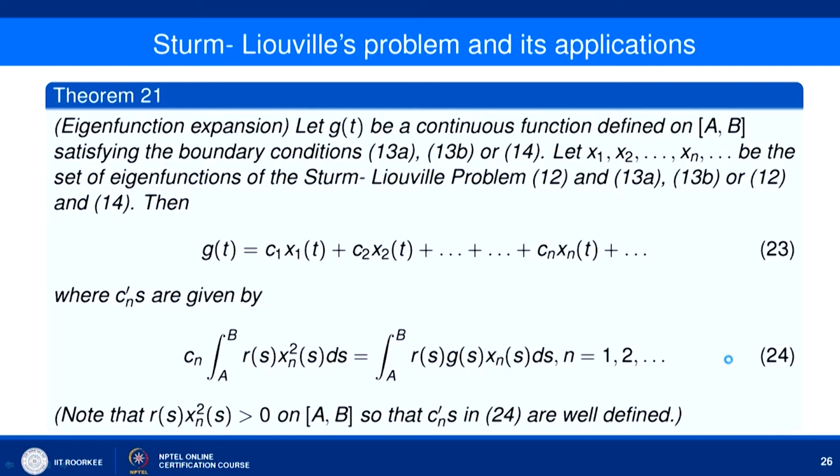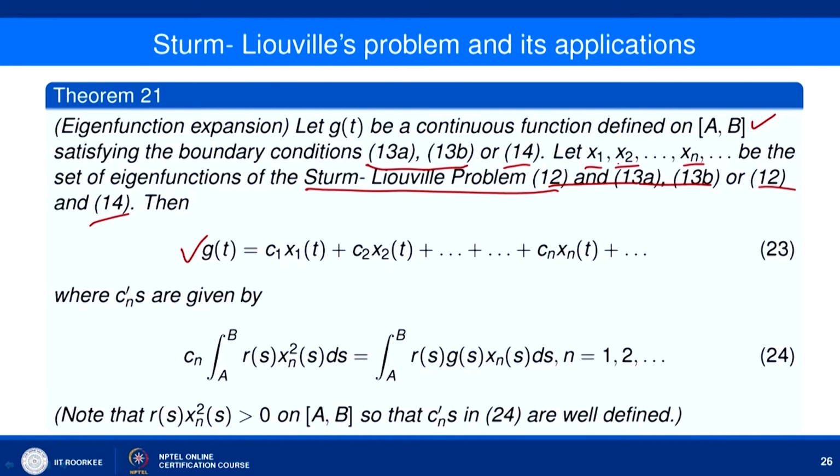So, let g(t) be a continuous function defined on the closed interval [a, b] and satisfying the boundary condition either 13A, 13B or 14, and let us assume that we have certain eigenfunctions, let us say x1, x2, ..., xn, be the set of eigenfunctions of the Sturm Liouville problem 12 and 13A, 13B, or 12 along with 14. Then you can expand your g(t) in terms of these eigenfunctions, that is C1 x1(t) plus C2 x2(t) and so on, Cn xn(t) and so on.